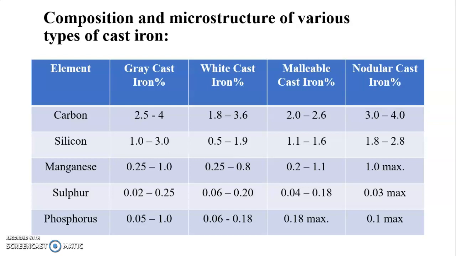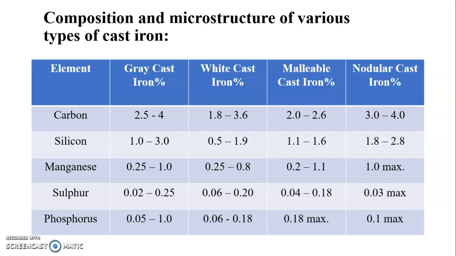The next element is manganese. In grey cast iron, the percentage of manganese is 0.25% to 1%, and in white cast iron, it will be 0.25 to 0.8%. Manganese in malleable cast iron is 0.1 to 1.1%, and in nodular cast iron, it will be a maximum of 1%.